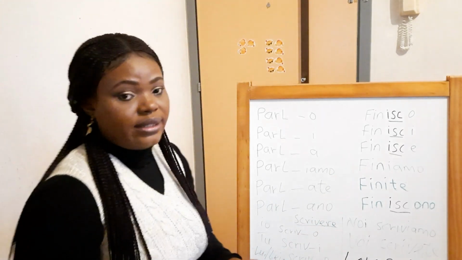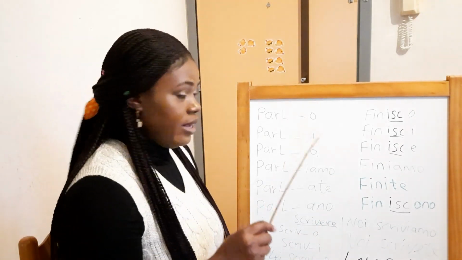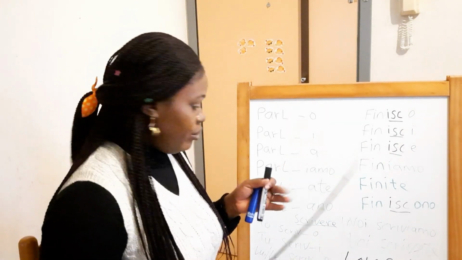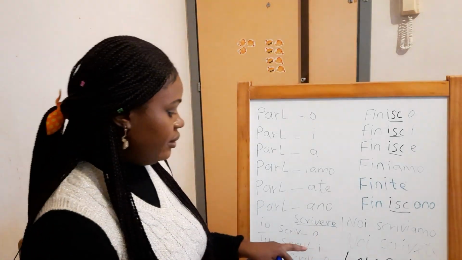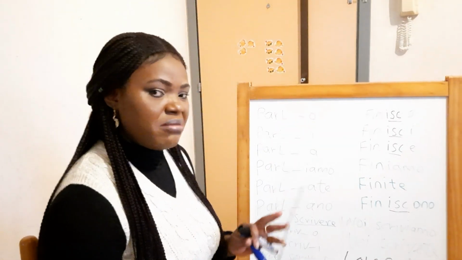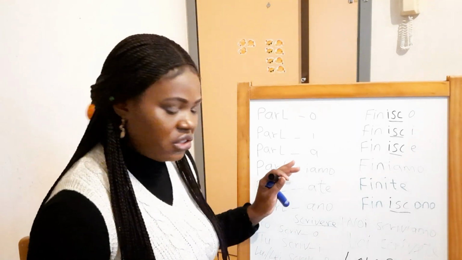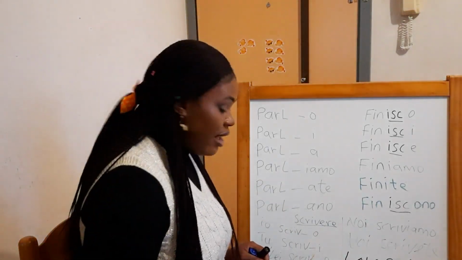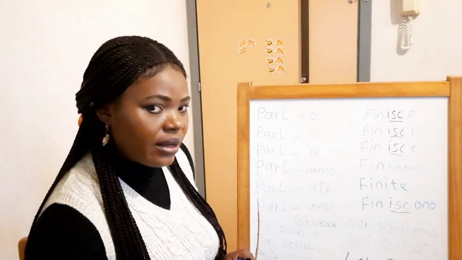I just want to use this ere, second conjugation, to give you an example of how you put the ending. The first person singular remains the same. Nothing changes on that one. Likewise, the second person singular.